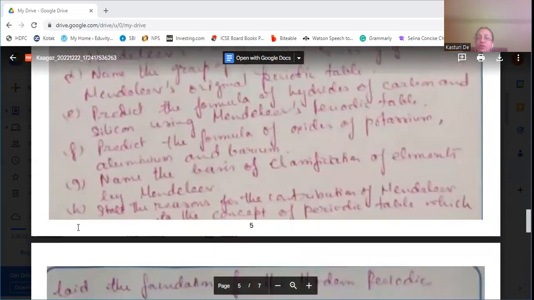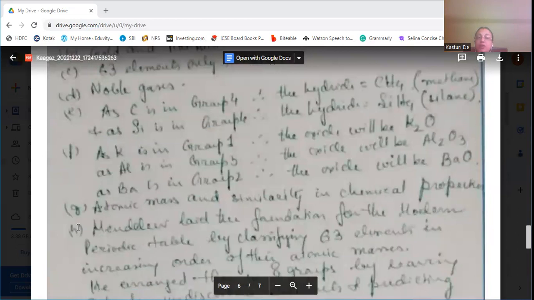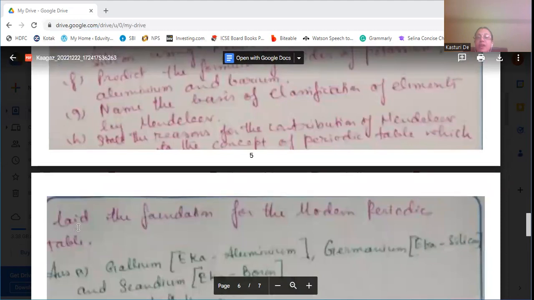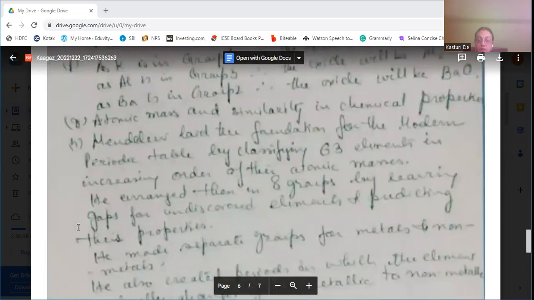Okay. And then the basis of classification of elements by Mendeleev is atomic mass and similarity in the chemical properties. Then state the reasons for the contribution of Mendeleev to the concept of the periodic table, which led to the foundation for the modern periodic table. Okay. So Mendeleev laid the foundation for the modern periodic table by classifying 63 elements in the increasing order of their atomic masses. At that time 63 elements were known, so he classified 63 elements in increasing order of atomic masses.